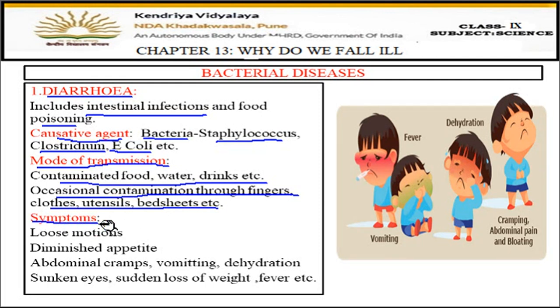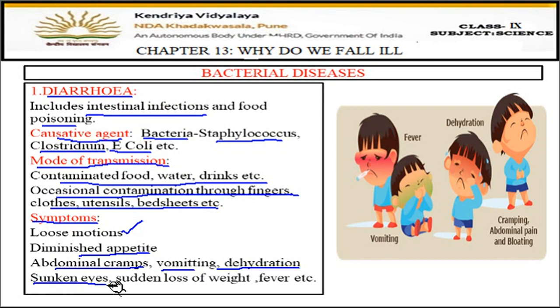Then let us see the symptoms. So the first symptom is loose motions. Okay, this is the first because it is an intestinal infection and food poisoning. Then diminished appetite, loss of appetite also. Okay, the person doesn't feel well. Then abdominal cramps, okay, pain in the stomach area. Then vomiting. Dehydration means loss of water from the body, because the more the loose motions, the more will be the loss of water from the body.